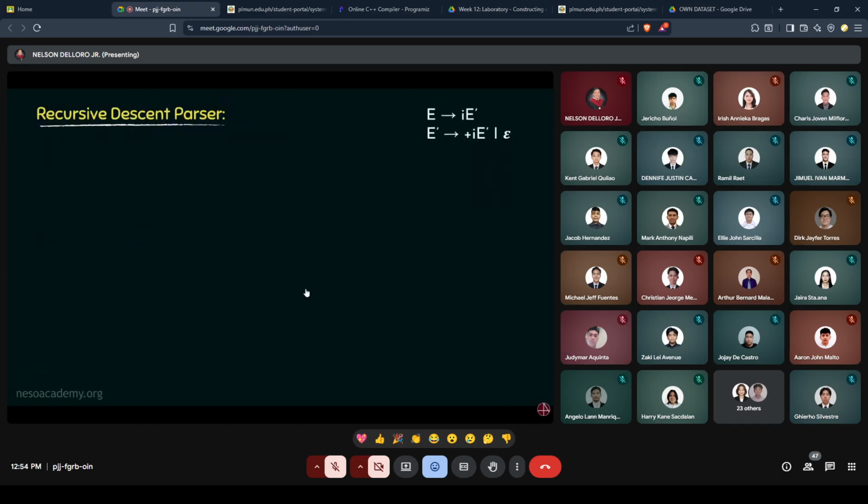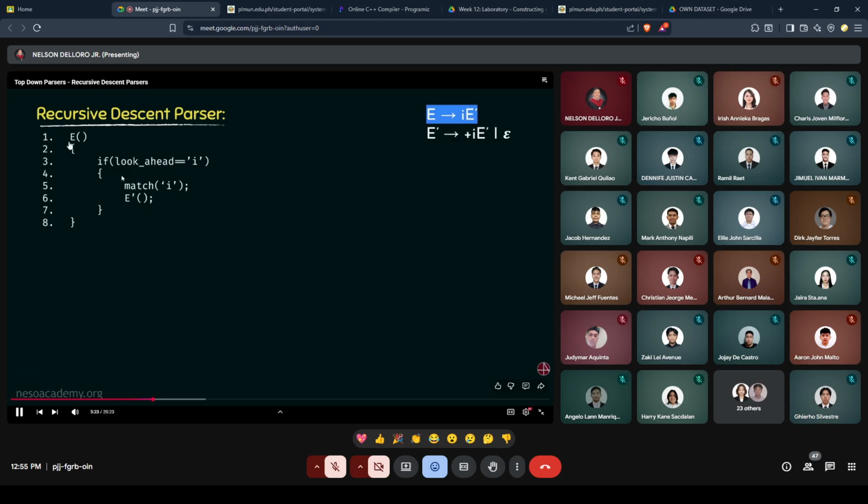So let's begin. Just now we have seen the recursive descent parser's definition. It said that for a given grammar, we will have to create procedures for all the non-terminals. So let's start off with this particular production. E can be rewritten as I followed by E dash. Now the function defining this will look something like this. As you can see, this is the procedure of E, and within the definition of E, we have this if statement which has a variable lookahead which is matching with I.